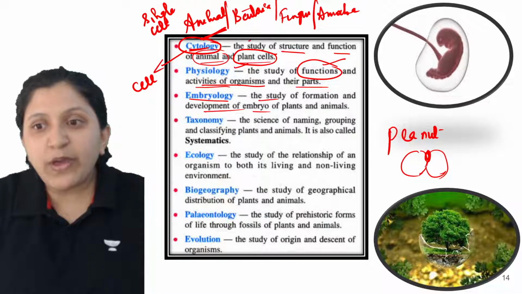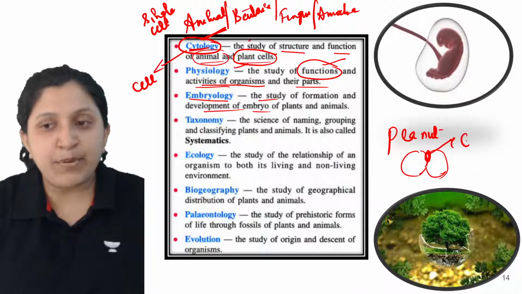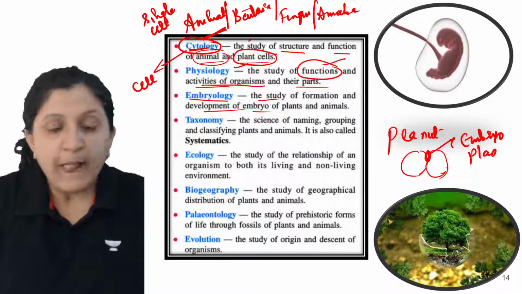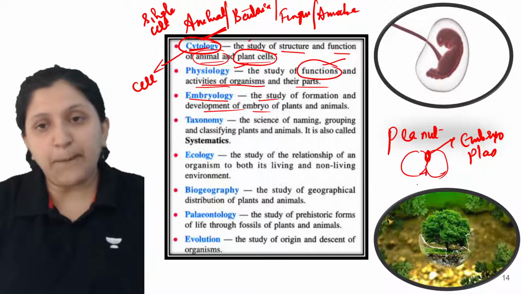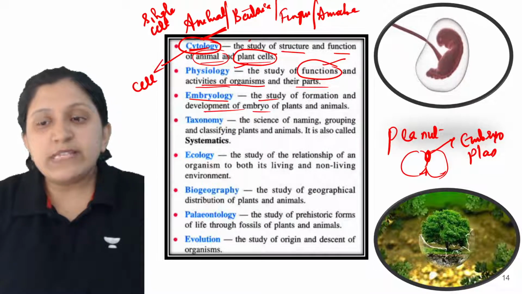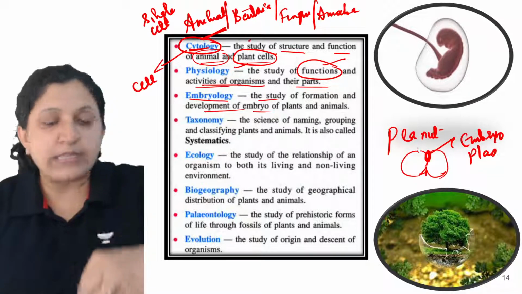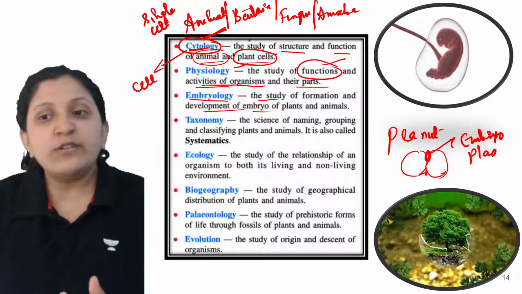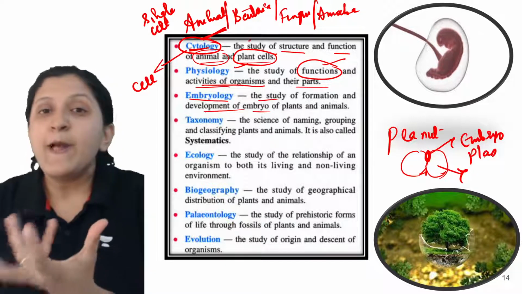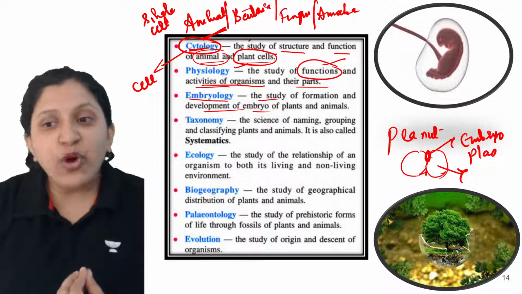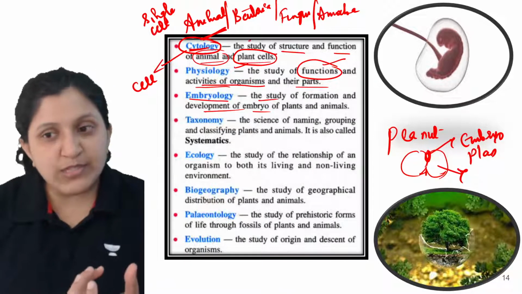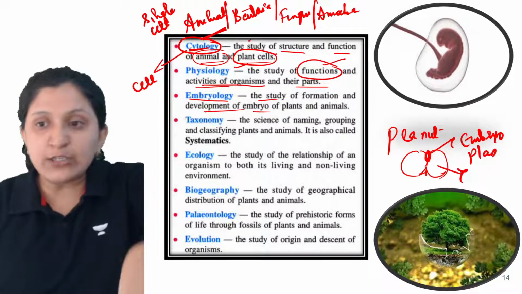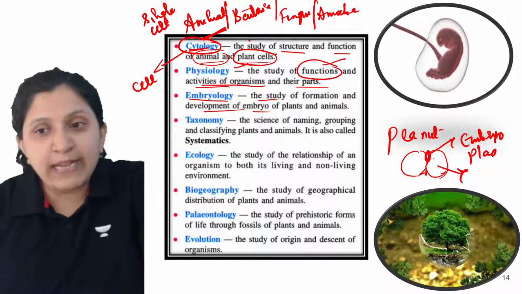What you see here is an embryo in case of a plant. This is a peanut. If you put it in soil, along with the seed cotyledon, of course, because cotyledon is required for nourishment of the developing embryo, a plant is going to grow.